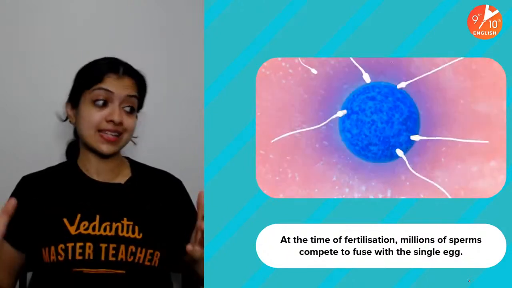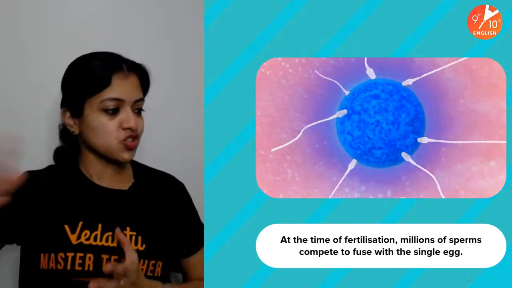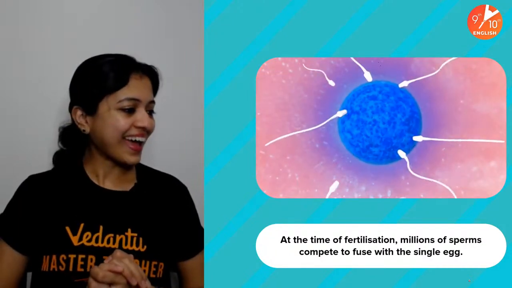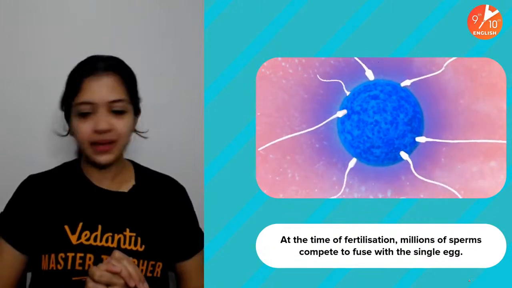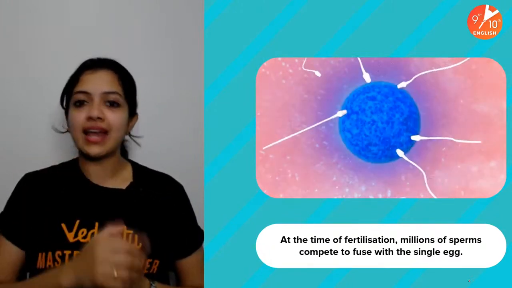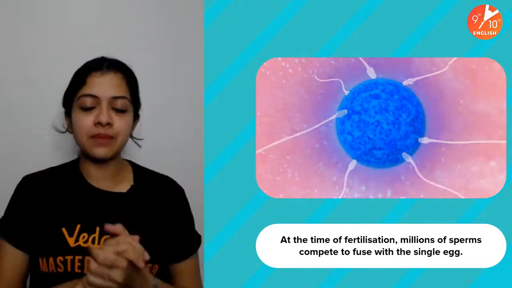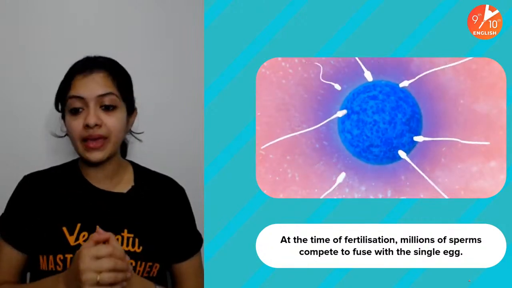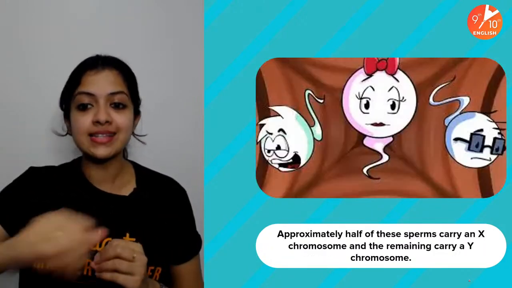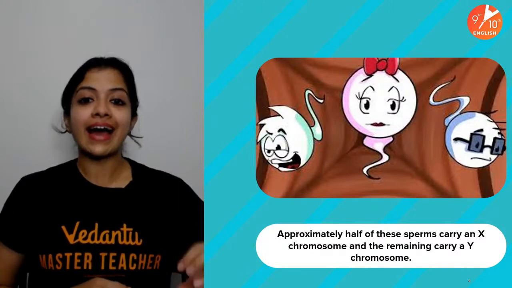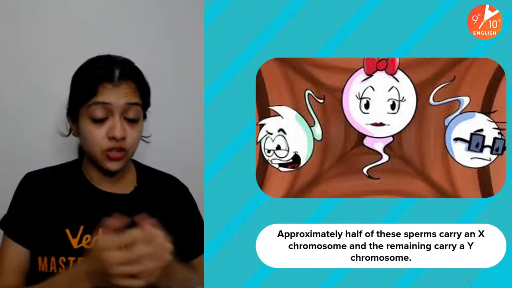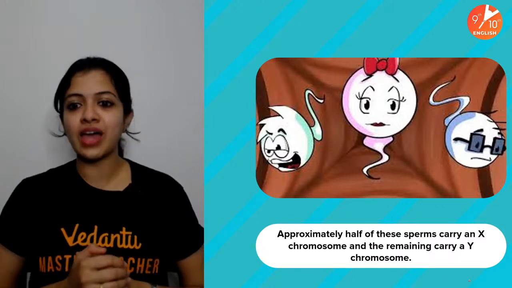Ampulla, says Akanksha, who is being extremely specific. Okay. Oviduct or the fallopian tube, absolutely. That is where fertilization happens. And at the time of fertilization, millions of sperms compete to fuse with that one single egg. Approximately half of the sperm carry an X chromosome. The remaining half carry a Y chromosome.